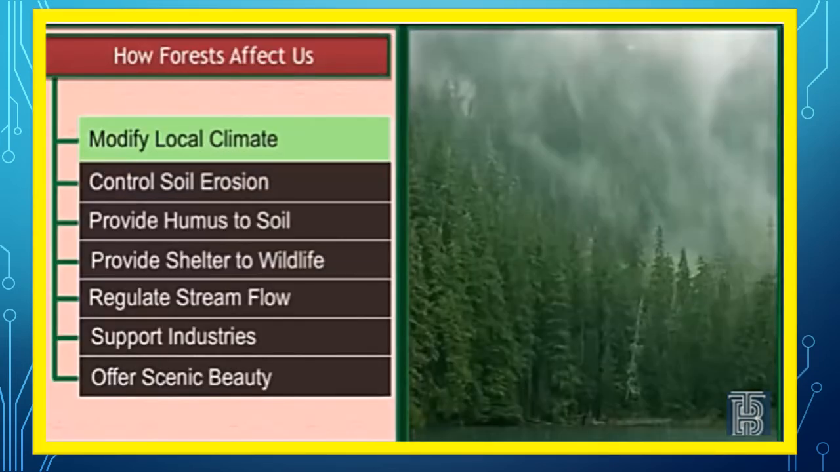Now children, let us see the importance of forest and how forest affects us. You know, we depend on forest for our survival, right from the air we breathe to the wood we use. Apart from this, the forest also has other functions which are very, very useful for us. They modify the local climate. You can see in order I have written all the major points. Modify the local climate, control soil erosion, provide humus to soil, provide shelter to wildlife, regulate stream flow. They support industry and offer scenic beauty. Now let's look into all these points in a little more detail.